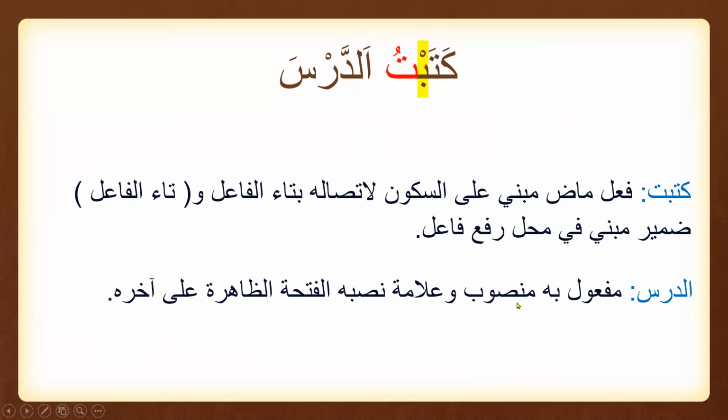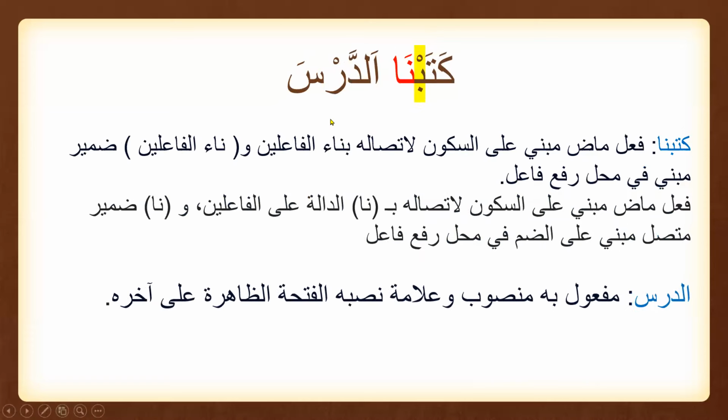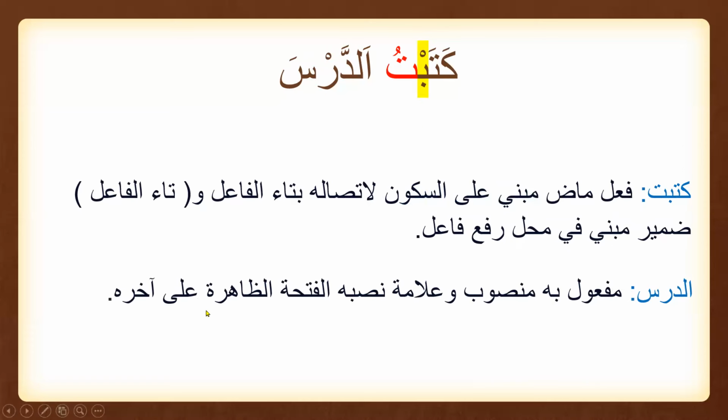And what is the alama, the sign? Alamatu nasbihi, the sign for it to have a nasab status is the fatha az-zahira, a fatha that is very clear, ala akhirihi, on the end. All right. So مفعول به منصوب وعلامة نصبه الفتحة الظاهرة على آخره. This is how we are going to write the i'rab for ad-darsa.